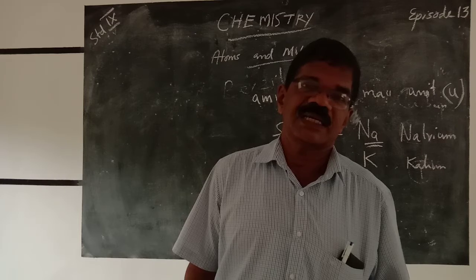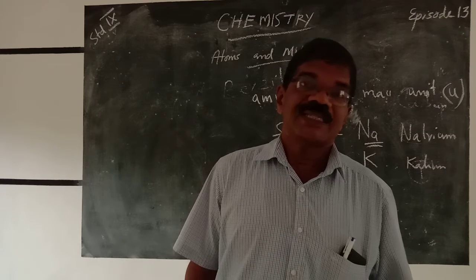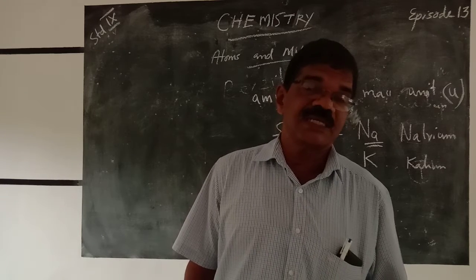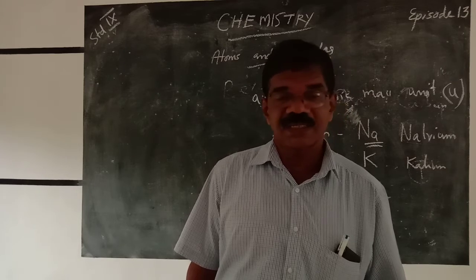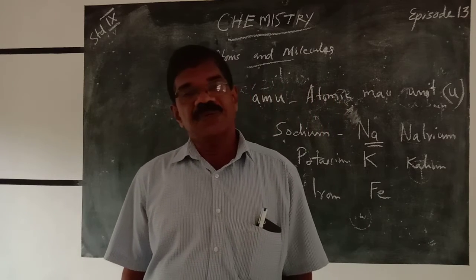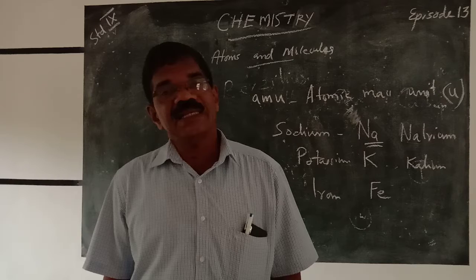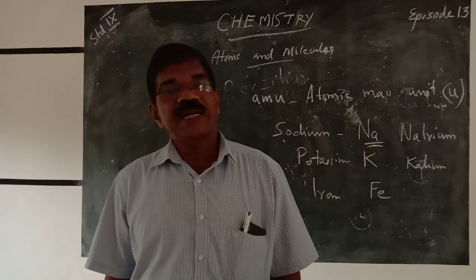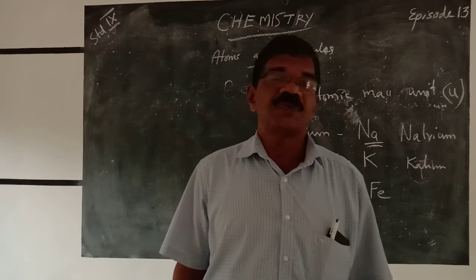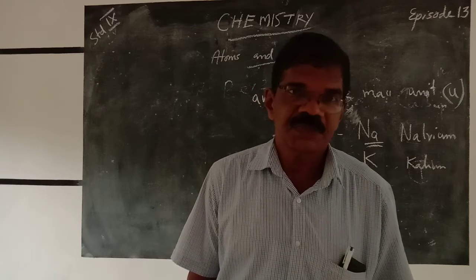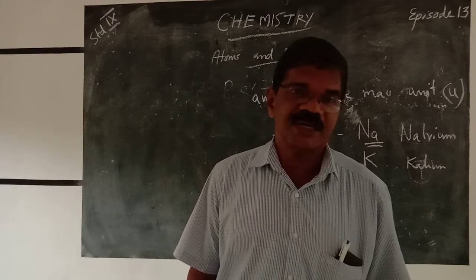Then what is the relative atomic mass unit? The atomic mass unit is a mass unit equal to exactly 1/12th of the mass of a carbon-12 atom. Do you understand what I say?